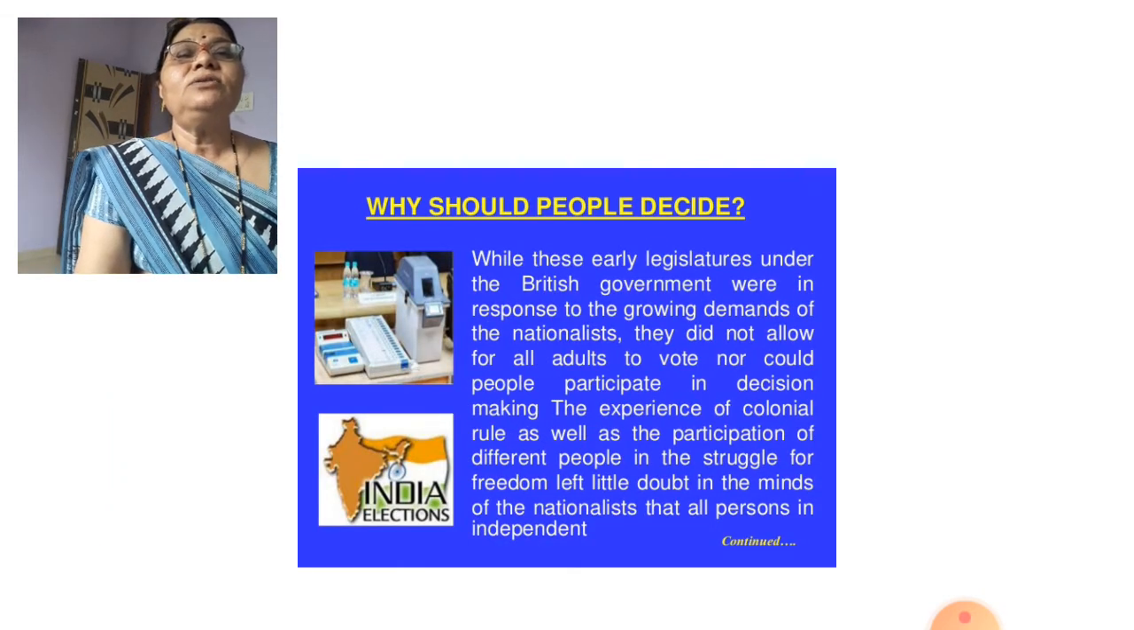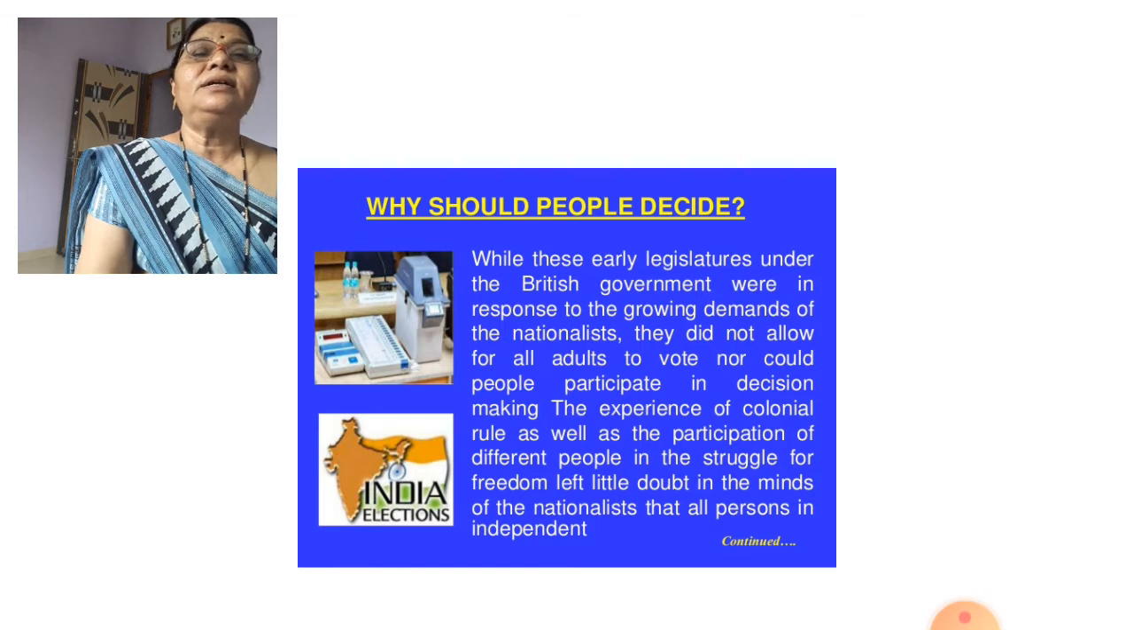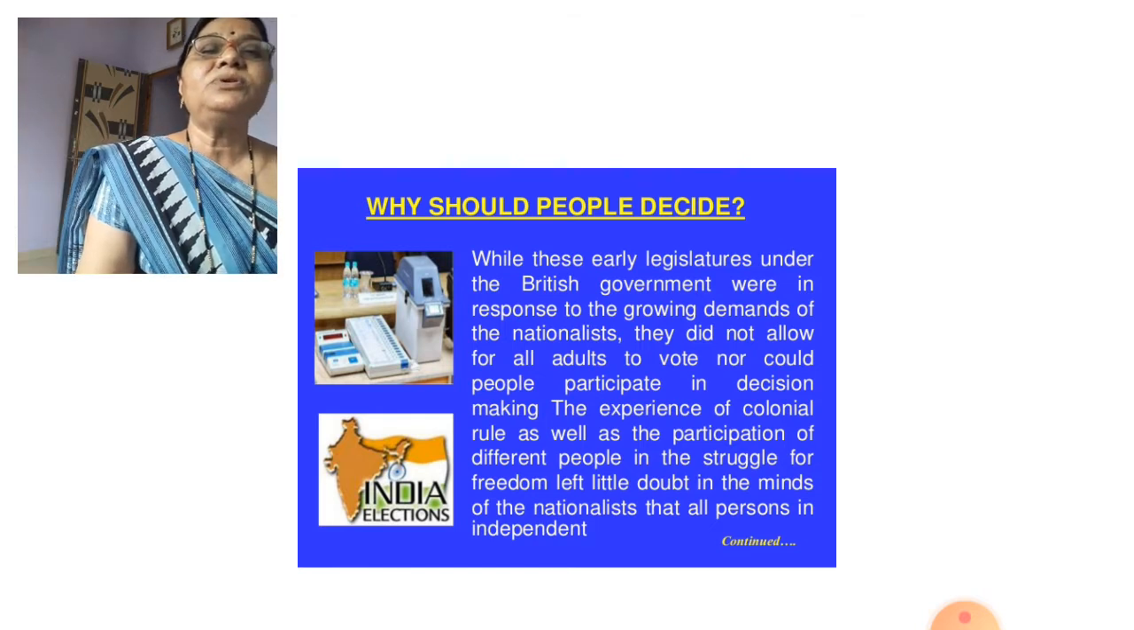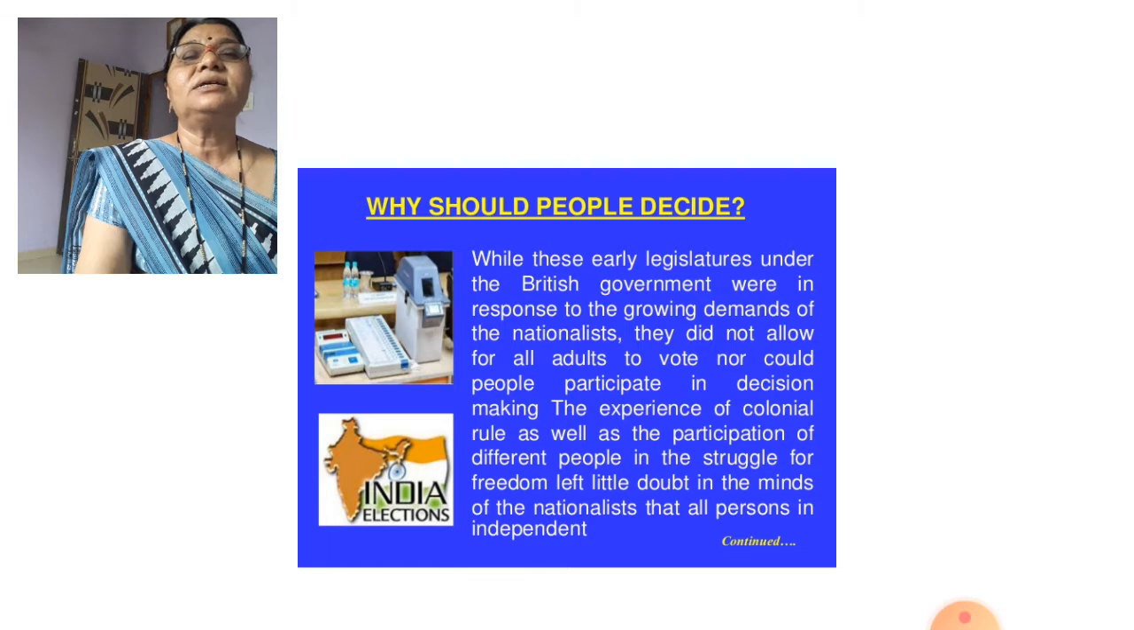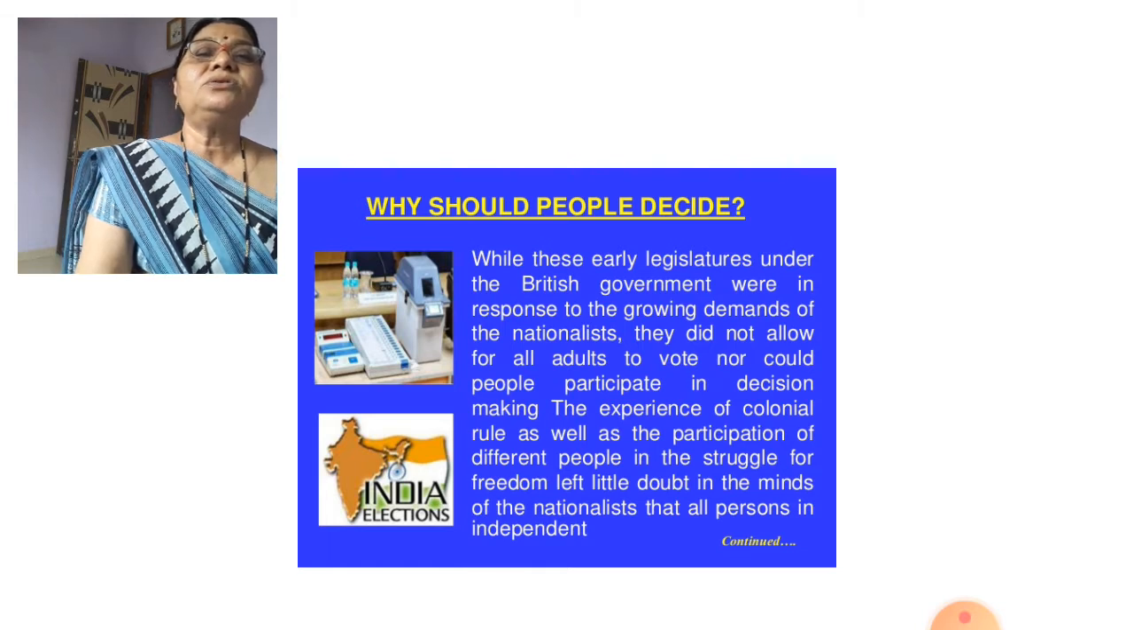Now, while these early legislatures under the British government were in response to the growing demands of the nationalists, they did not allow all adults to vote, nor could people participate in decision making. This experience of colonial rule, as well as the participation of different people in the struggle for freedom, left little doubt in the minds of the nationalists and all persons about independence.